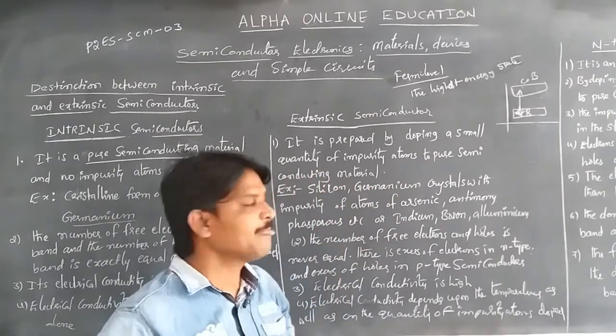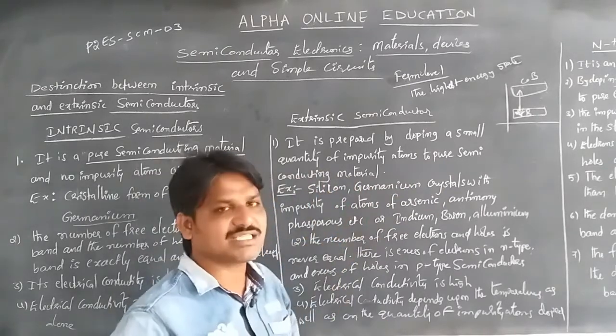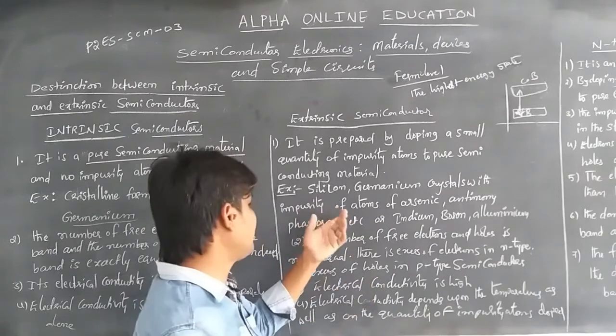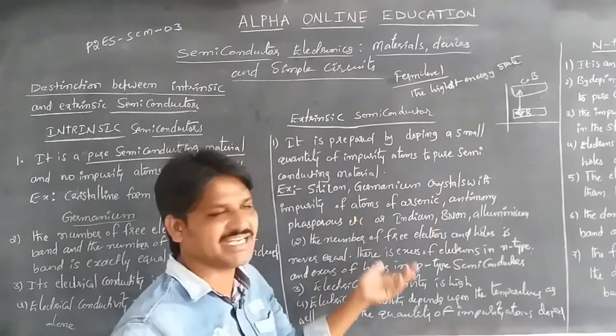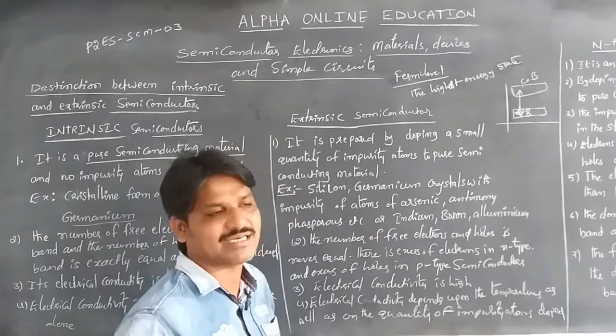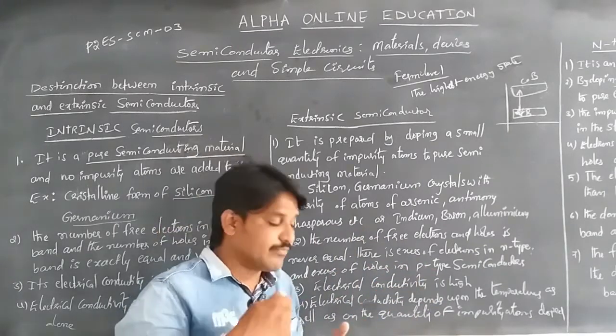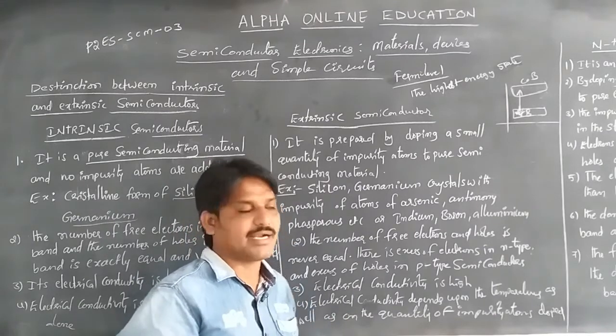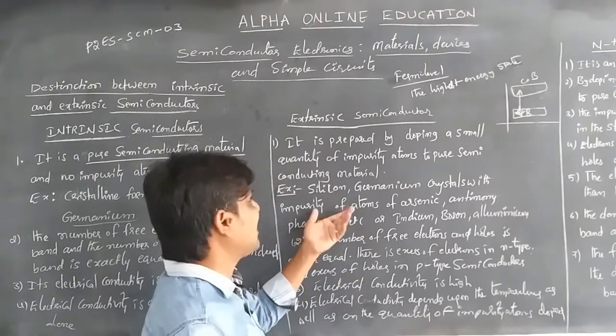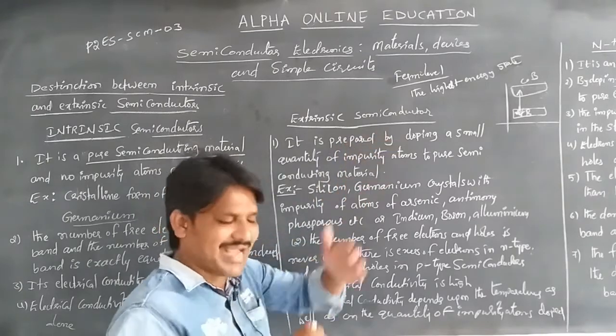For example, silicon and germanium crystals are doped with impurity atoms like arsenic, antimony, phosphorus, indium, boron, aluminum, which are added to pure germanium and silicon. Then we get the extrinsic semiconductors.